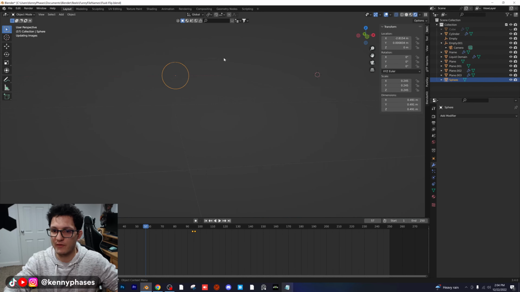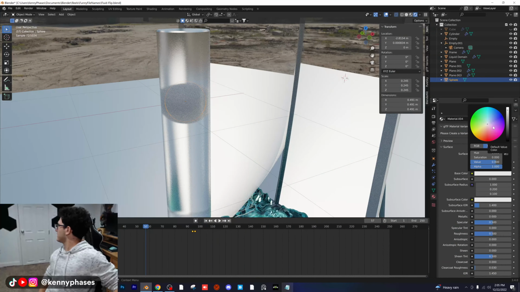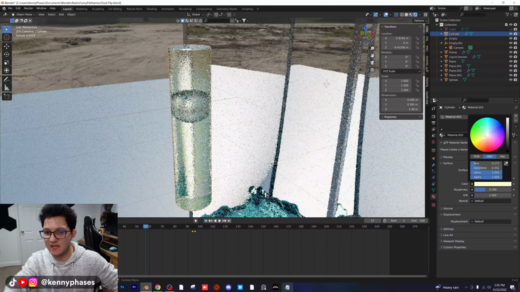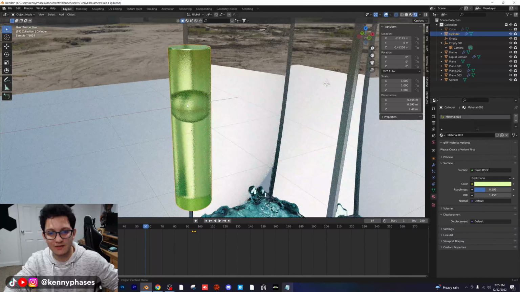Now, our sphere is going to indicate our gravitational direction. So what I want to do is hop over to my rendered view. I want to give this tube a glass shader, but I'm going to give it its own rough glass shader. I'm going to lower that roughness a little bit. I'm going to go to my sphere, and create a new shader. And then I think I'm going to do, where's my level? On most levels, it's, what is it, green? All right, I'm going to make this one glass as well. This is going to get trippy. And then this one right here is going to be, I think, a yellow-green. I feel like it is. Am I wrong about that? This is going to be tough to make look good.